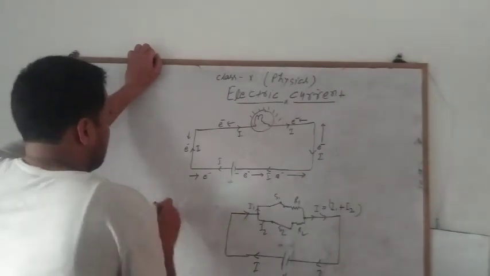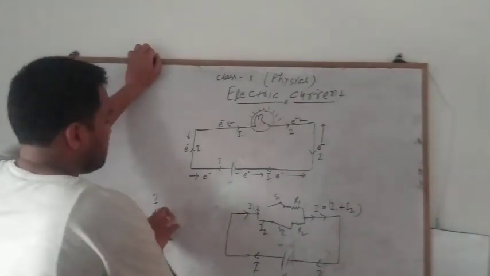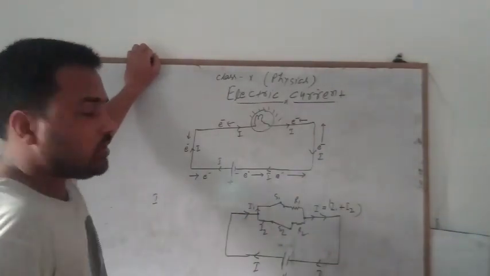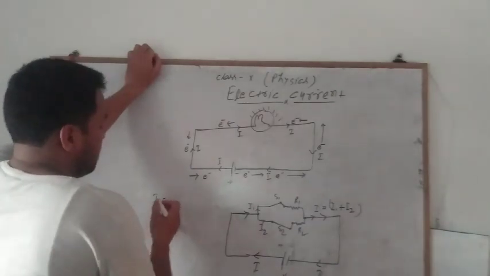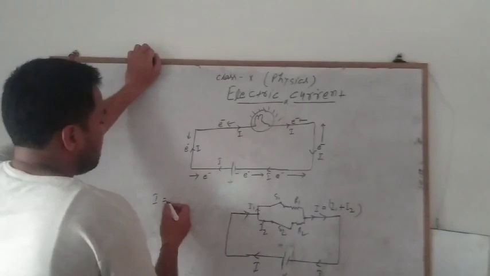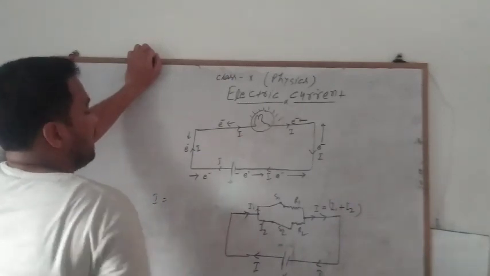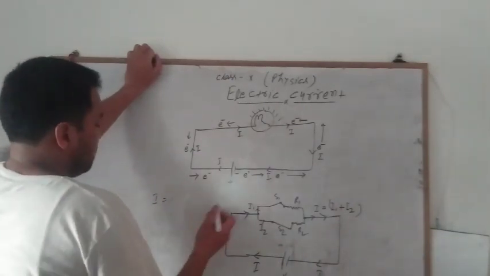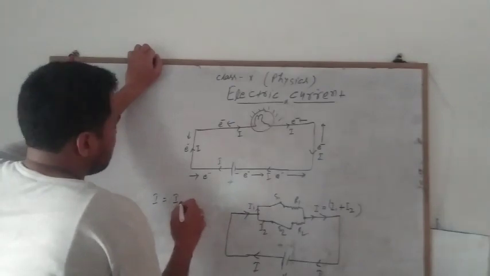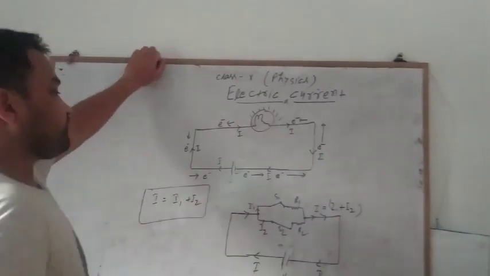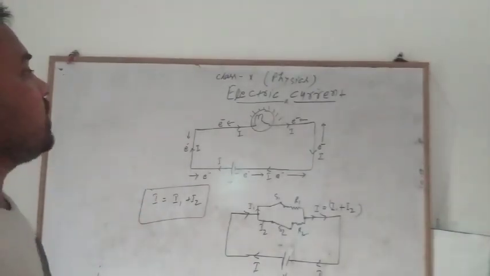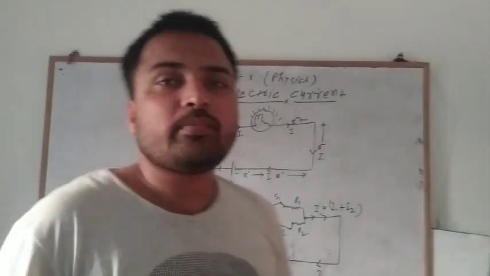Always remember that the net amount of current in a circuit is always conserved, and always constant. So the net electric current is equal to the sum of electric currents in different branches of that circuit. So I is equal to I1 plus I2. Okay, so these are the concepts of the electric current.